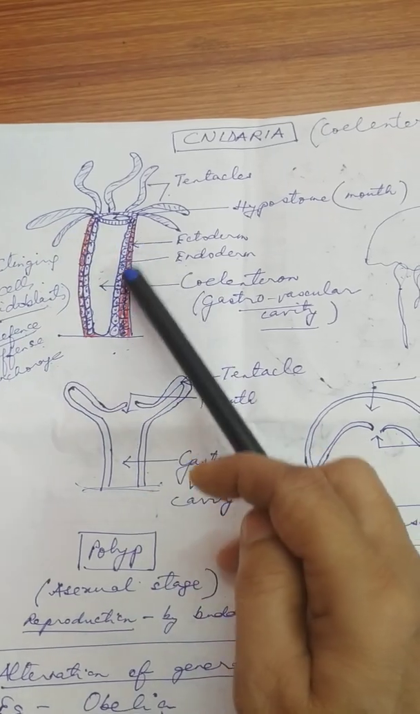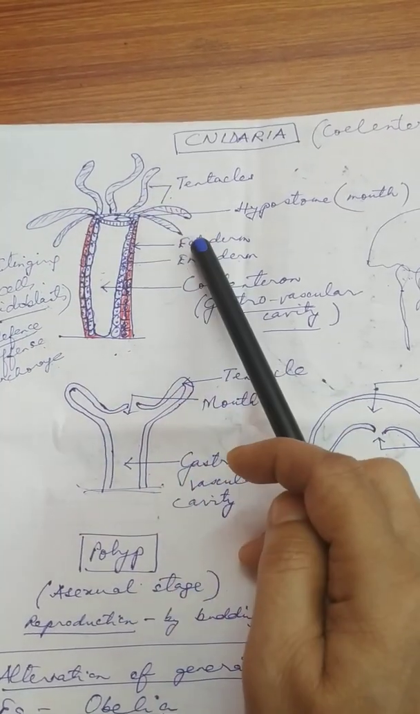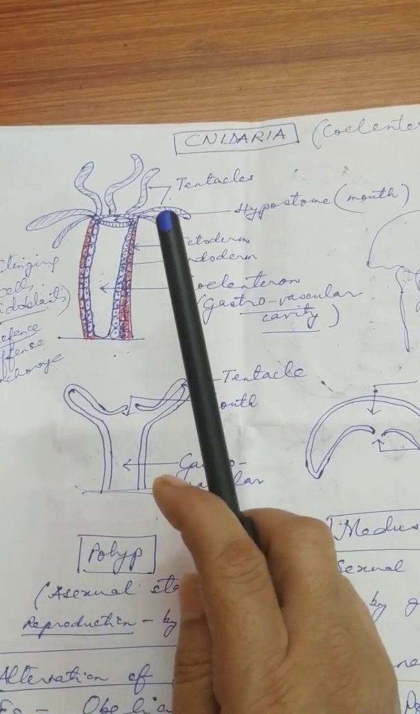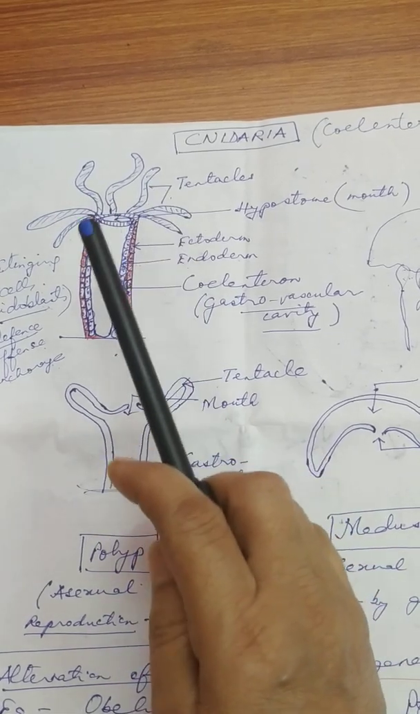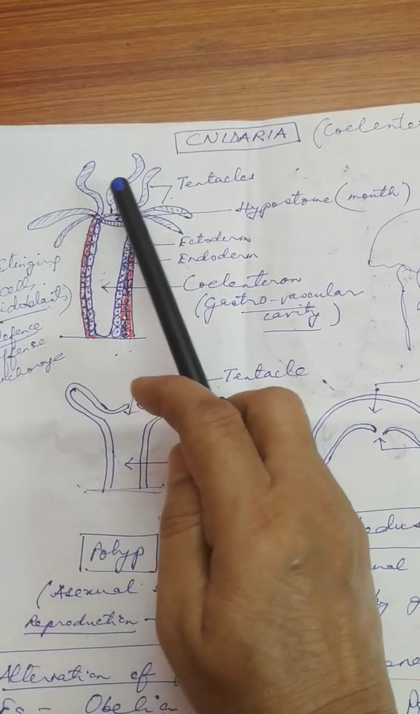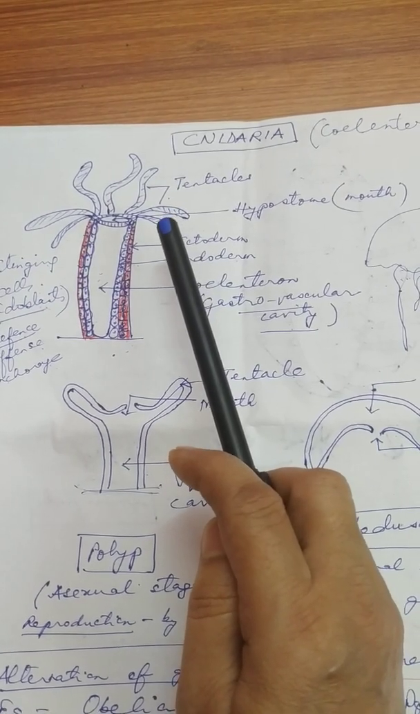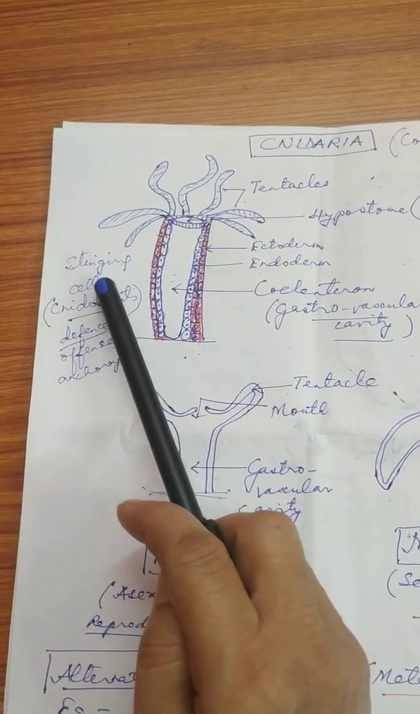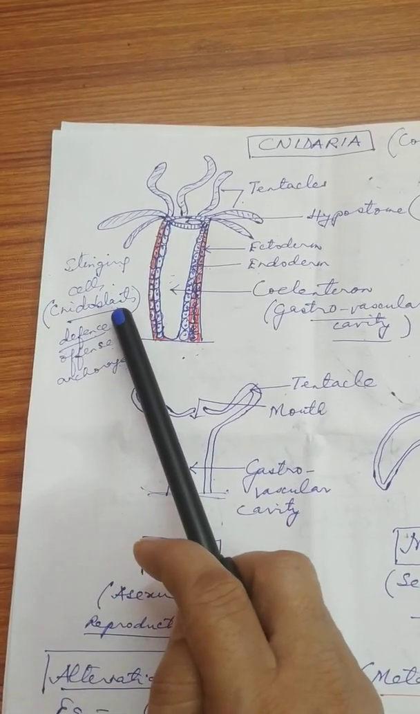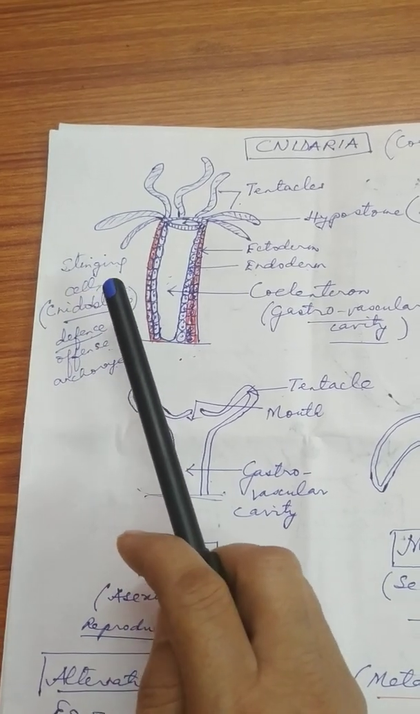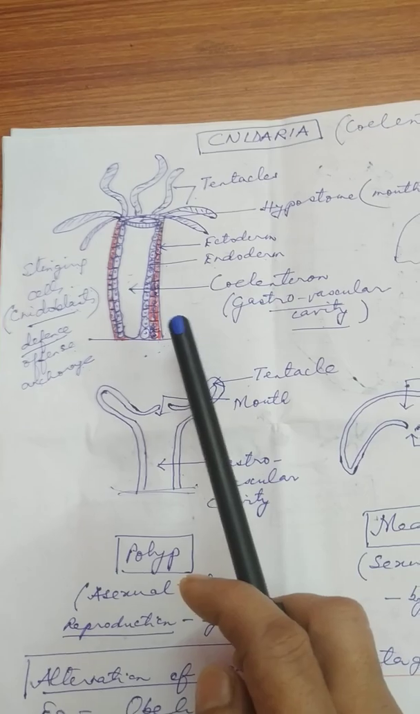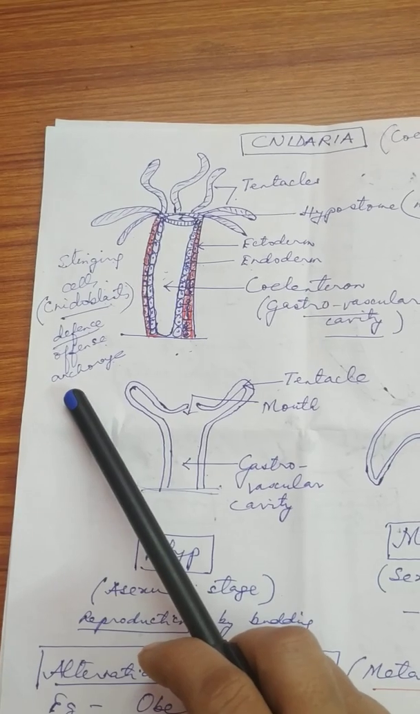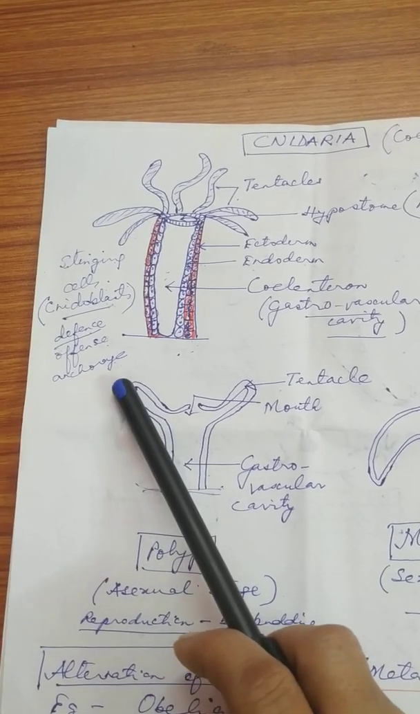Now in the body wall as well as the tentacles, you'll find some special cells present, and those cells are called stinging cells, which are also called cnidoblasts. Now these are very important cells of the cnidarian animals because they help in defense, in offense, as well as in anchorage.